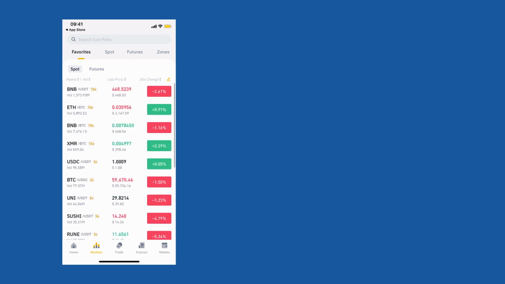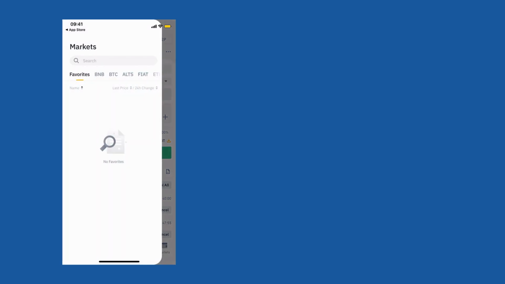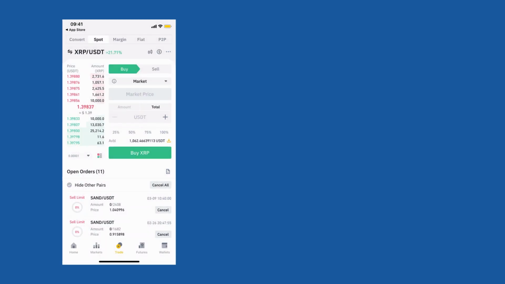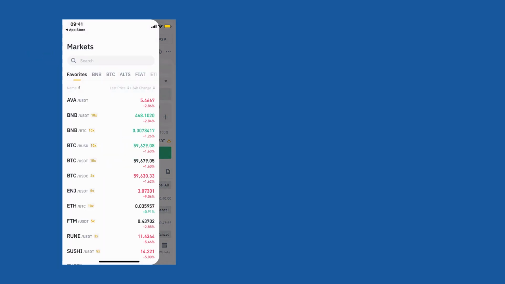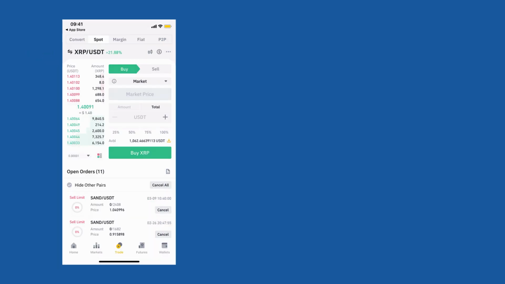All right, now you may ask how do you trade a coin? So for that, you go to trade at the bottom. You can always click on this icon at the top left and then select your pair based on the favorites. So in this case, let's select BTC USDT. And then you have buy and sell orders. Now, if you're coming from a very traditional market or traditional exchange, you may find this screen a little confusing. But what you need to know is you can place limit order, market order or stop limit, and OCO order.